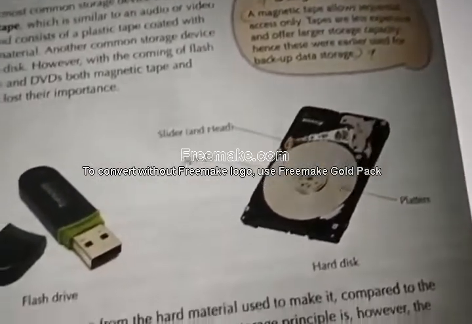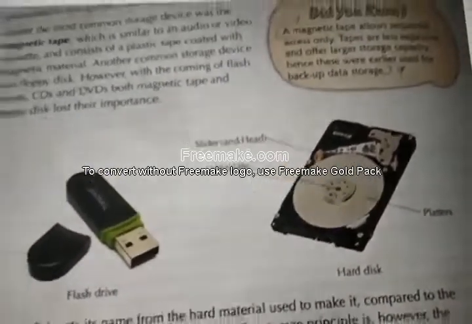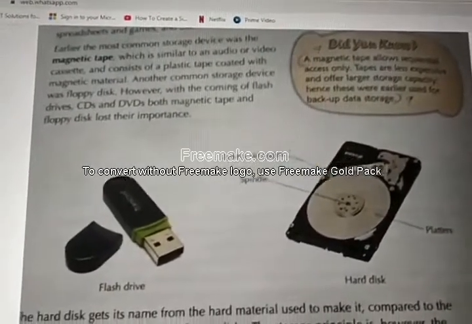This is actually known as a hard drive. We used to say hard drive. Someone could have used that word, hard drive. Where is the hard drive? It is inside the system.